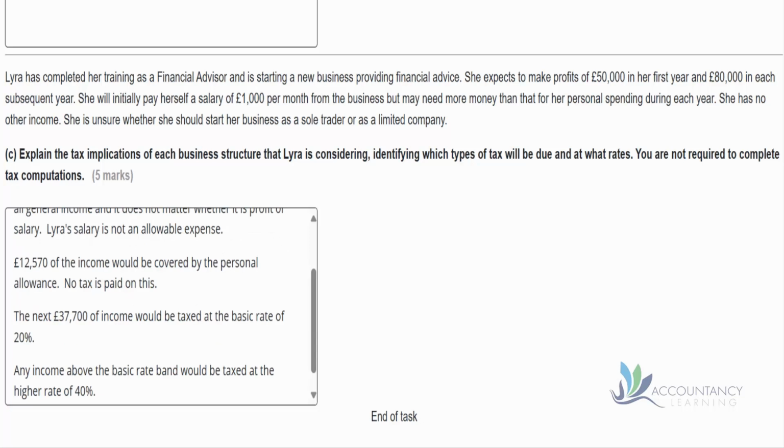And then any income above that basic rate band would be taxed at the higher rate of 40%. So in the first year, that might apply if the total income is 62,000, but it wouldn't be relevant if the total income is 50,000. Again, it's not really clear from the text which is their total profits. But in the second year, when she's earning 80,000, she would definitely go above the basic rate band and start paying tax at 40%.